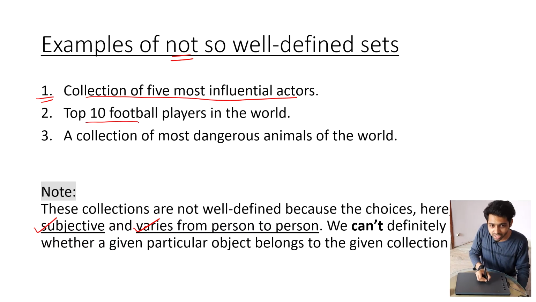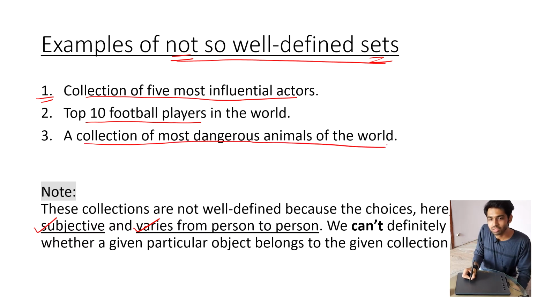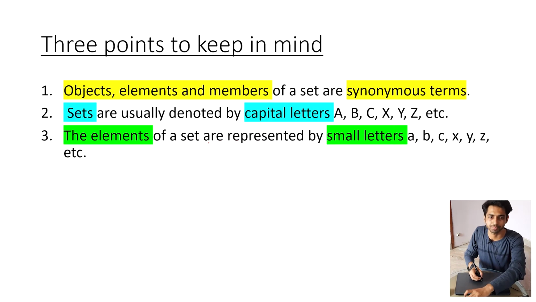Similarly, if I talk about the 10 best football players, again, its answer will vary from person to person. So it is a not well-defined collection or set. Next is a collection of the most dangerous animals of the world. Same thing, it varies from person to person. For me, it could be a shark. For you, it could be a lion or other animals, right? So these are all not so well-defined sets.